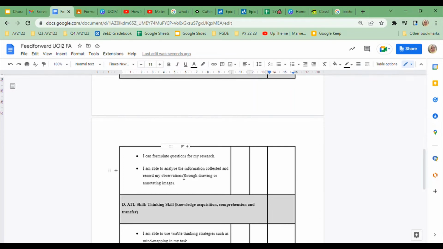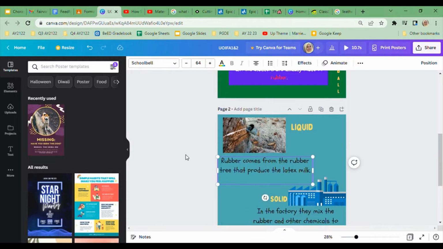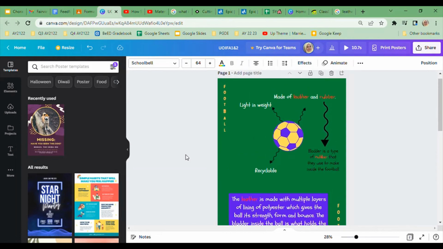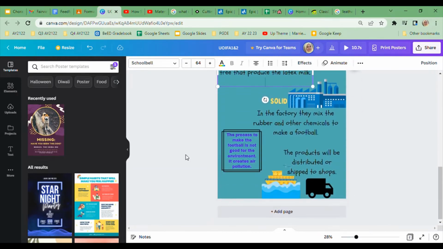I am able to analyze the information collected and record my observations through drawing or annotating images. Let's have a look at what Ayman has done here. All right. Do we see any questions here? I personally don't see any questions.